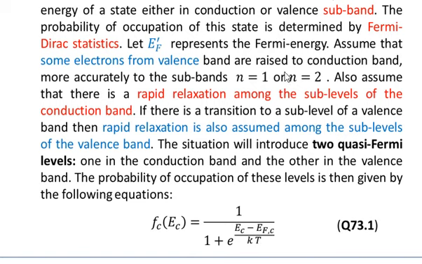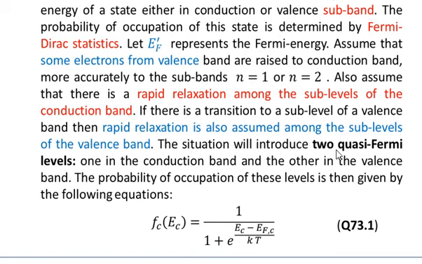So if n equal to 1 and n equal to 2 are the sub-levels in the conduction band, then the rapid relaxation will take place among these levels in the subbands of the conduction band. And similarly the same case is true for the valence band, or more accurately for the sub-levels in the subbands of the valence band. If there is a transition to a sub-level of the valence band from the conduction band, then rapid relaxation is also assumed among the sub-levels of the valence band.